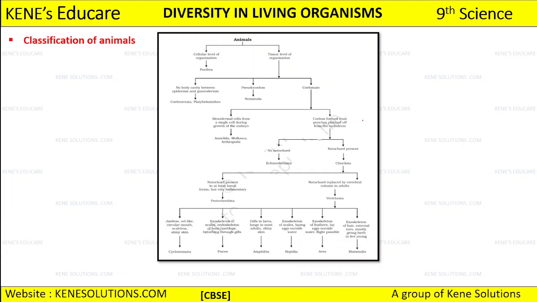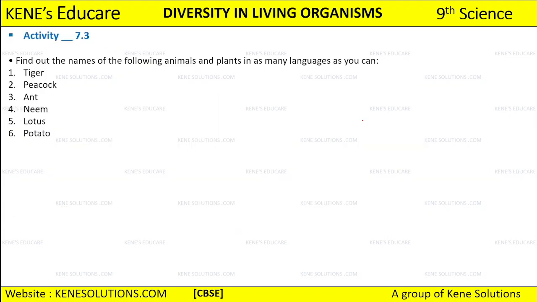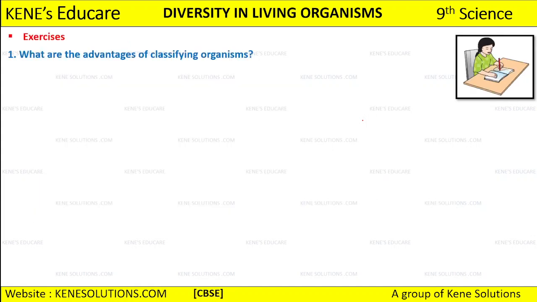So I'll suggest that whenever you are starting classification of plants, agar पढ़ रहे हो, you need to go with that chart which has been given first. And when you are discussing classification of animals, you have to go with this chart first and then start studying the characteristics. Okay. So after that we will be discussing nomenclature as well, and then we will be having a summary discussion.